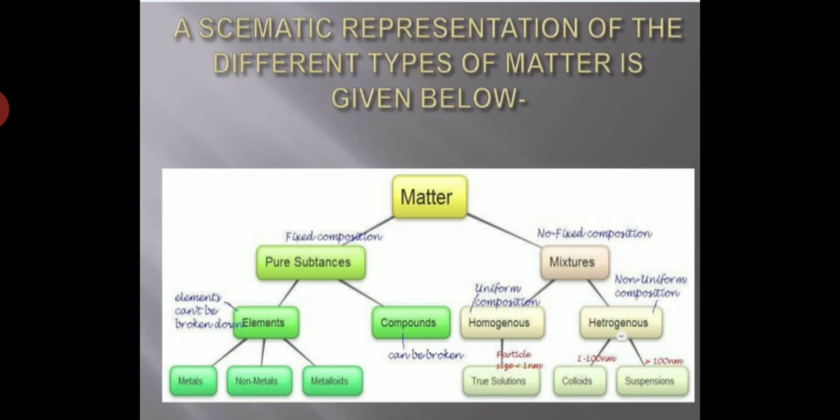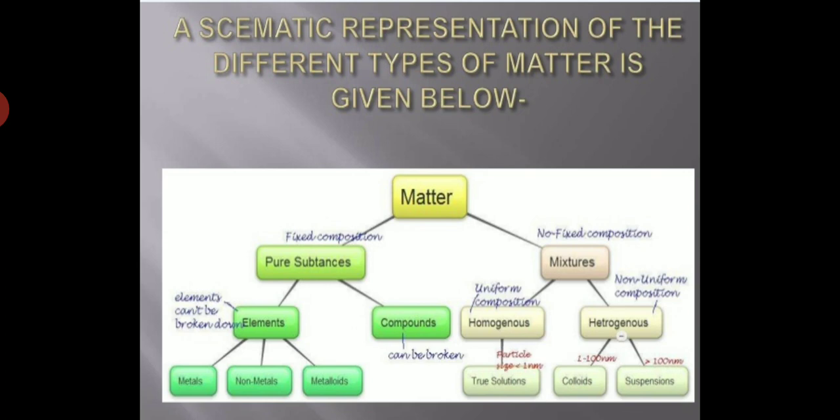What are pure substances? They have a fixed composition. And if we talk about the mixture, it does not have a fixed composition. In other words, we can say that pure substances contain molecules of the same type. And the mixture does not contain molecules of the same type. They have molecules of different types.